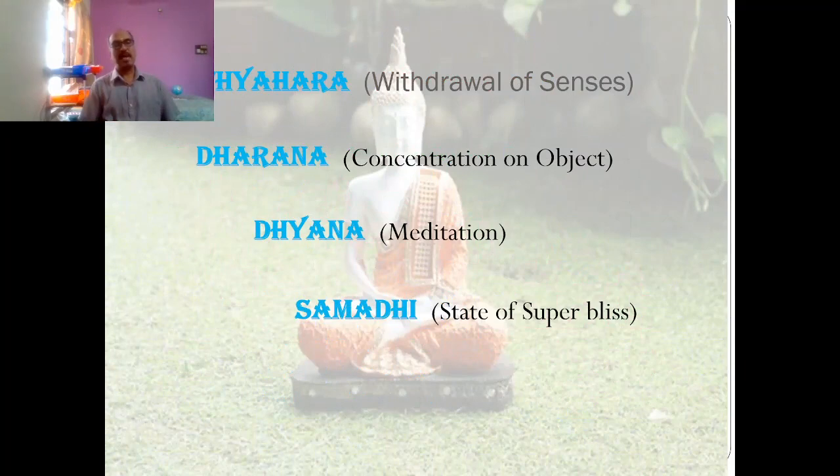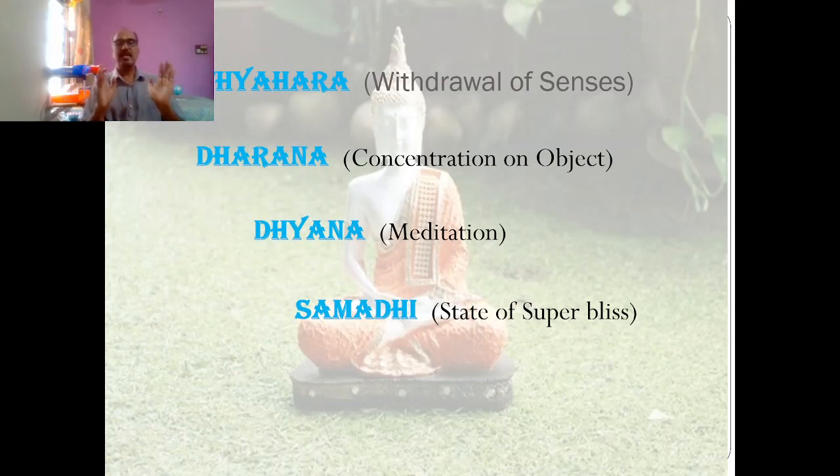After yama, niyama, asana, pranayama comes pratyahara. The fifth limb of Ashtanga Yoga is pratyahara, that is withdrawal or control of the senses. Then dharana: concentration on one point. Dhyana means meditation, which is very familiar to everyone. The word meditation is derived from the Latin word mederi, meaning to heal. So this is the one tool to heal our mind.